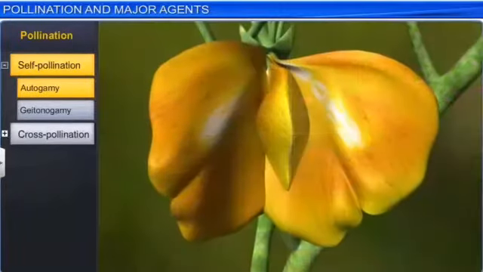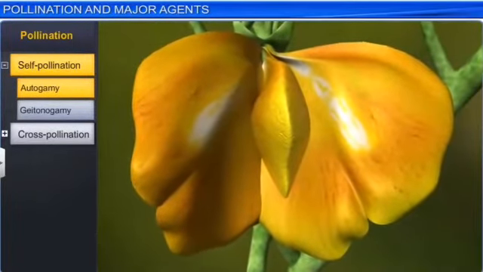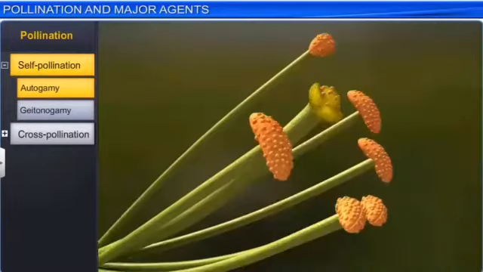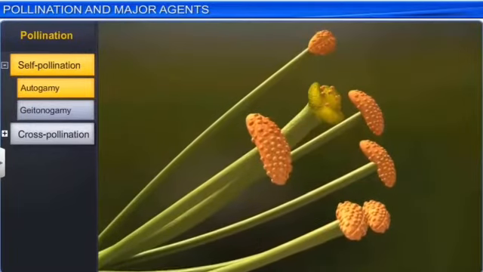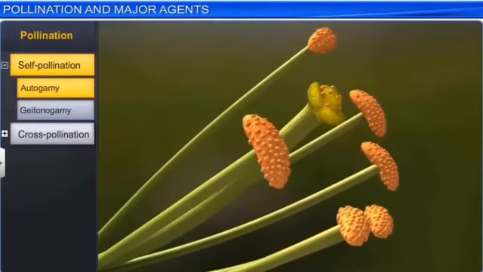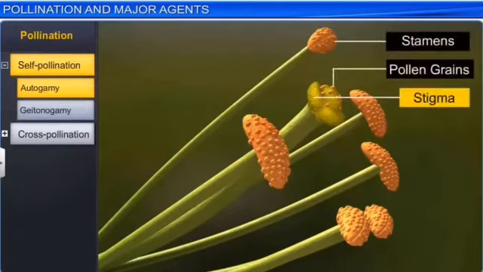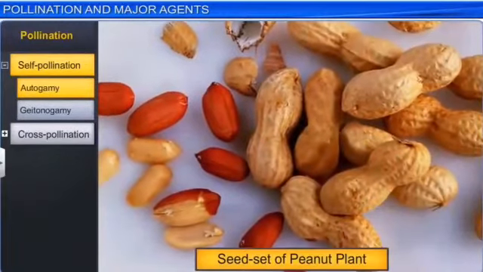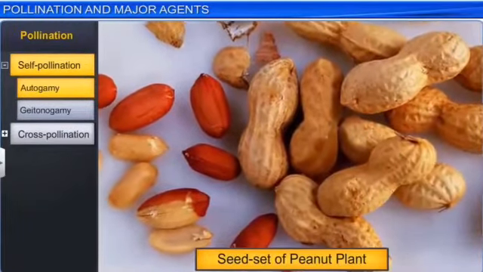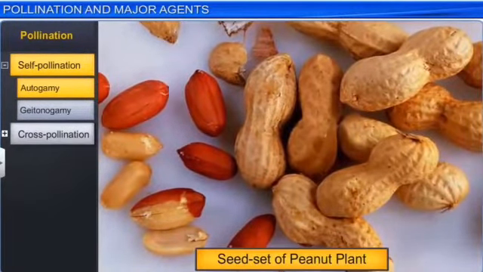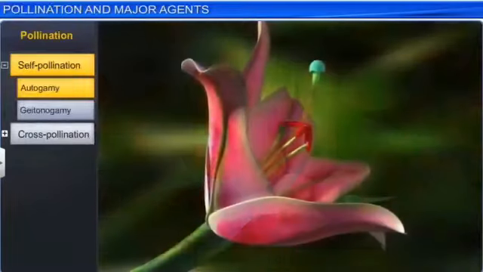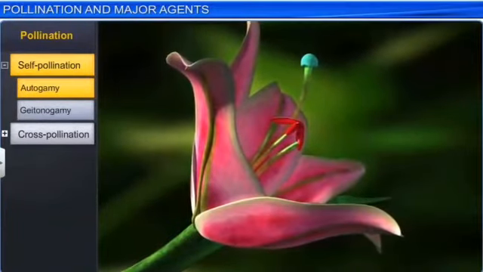For example, Viola, Oxalis, and Commelina produce two types of flowers: chasmogamous flowers, which are similar to the flowers of other species, with exposed anthers and stigma, and cleistogamous flowers, which do not open at all.